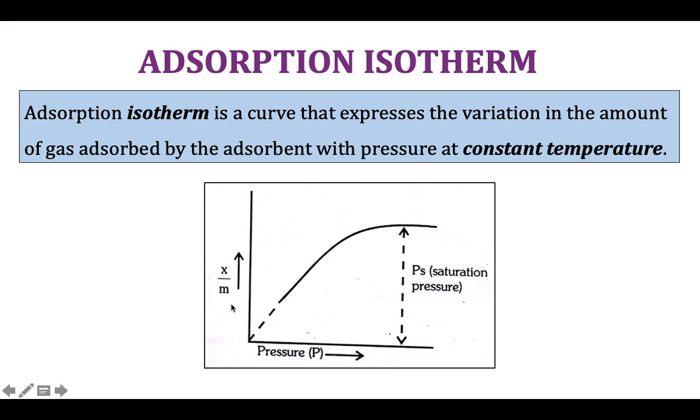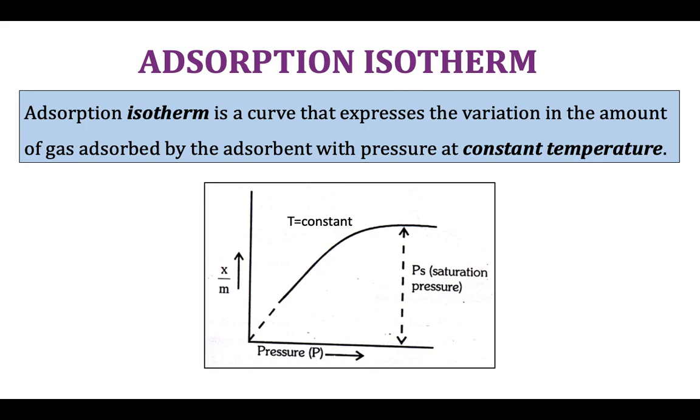along the y-axis we will plot the ratio x by m. x is the mass of the adsorbate and m is the mass of the adsorbent. So x by m gives the mass of the adsorbate per unit mass of the adsorbent. And along the x-axis we will plot pressure. So the x by m ratio is plotted against pressure at constant temperature. This graph is called the adsorption isotherm.